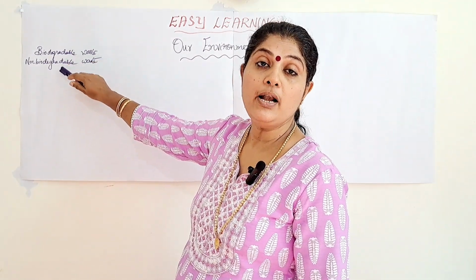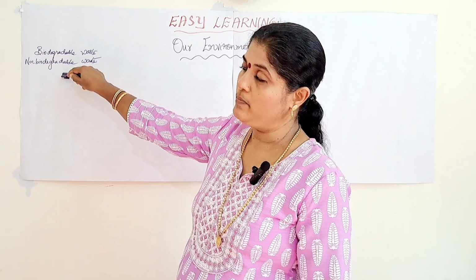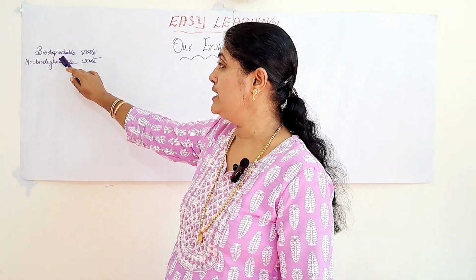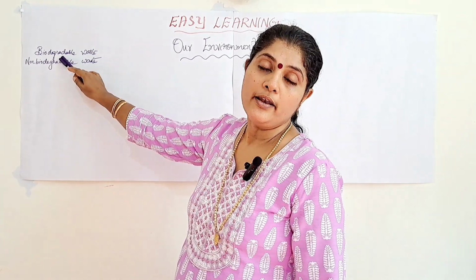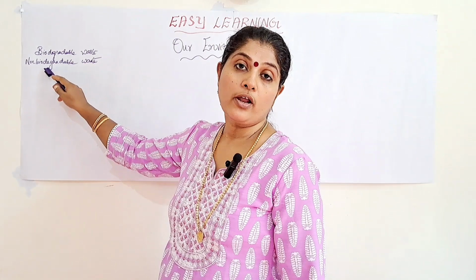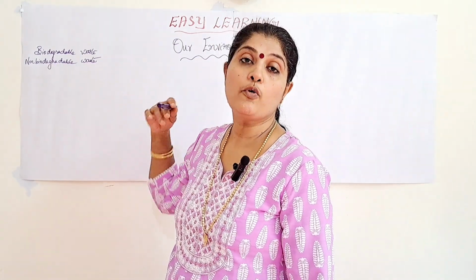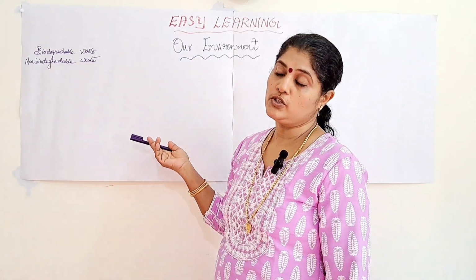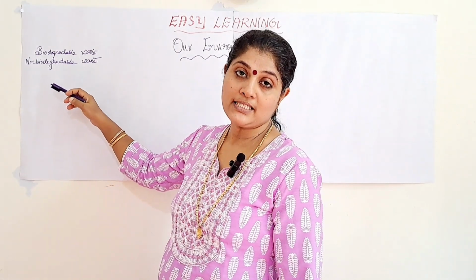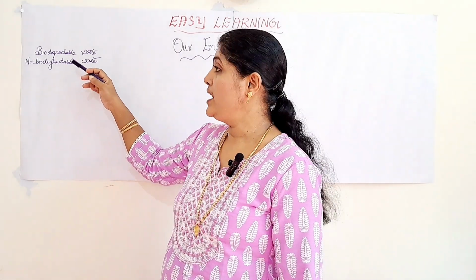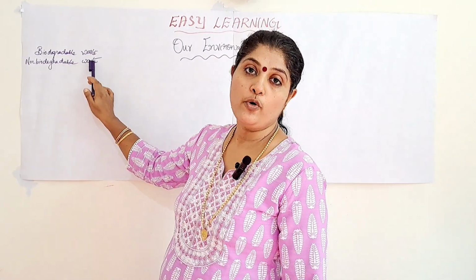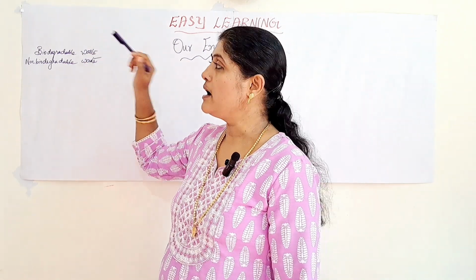Biodegradable waste can be decomposed by the natural process, by the action of microorganisms, but the waste which cannot be decomposed by the natural process is known as non-biodegradable waste. It includes all the chemicals, plastics, polythene bags, metals and glass pieces; all come under non-biodegradable waste.